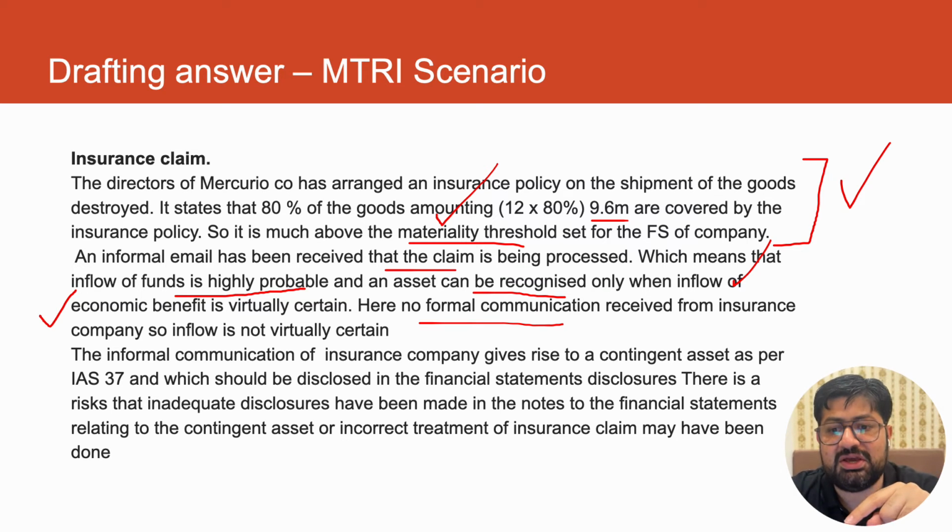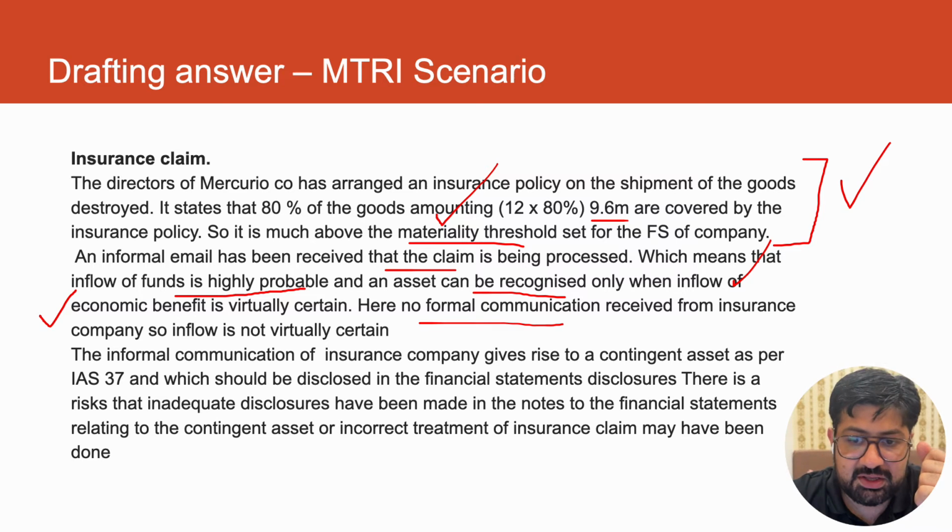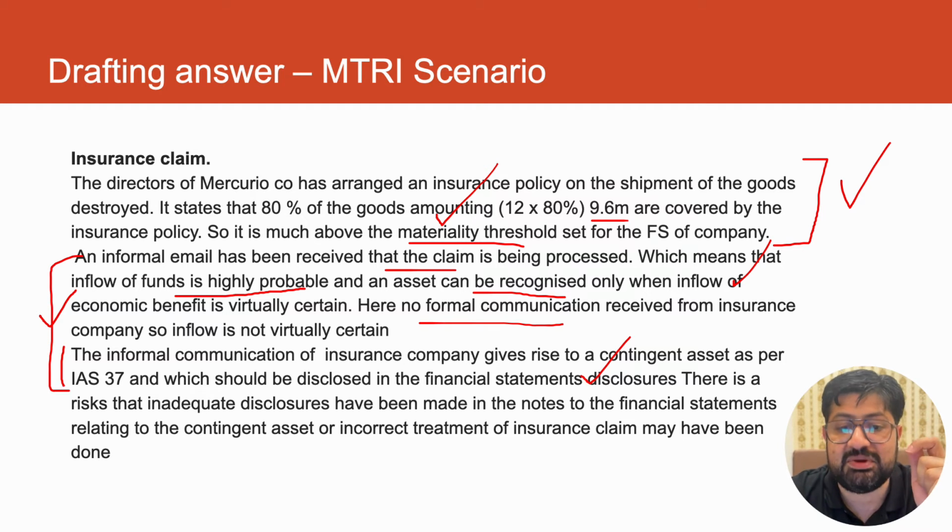The informal communication gives rise to a contingent asset as per IAS 37, which should be disclosed in the financial statements. What should be the accurate treatment? There is a risk that now, risk. So you see, I have validated it from this all IFRS-based discussion applied to the scenario, which students miss actually.